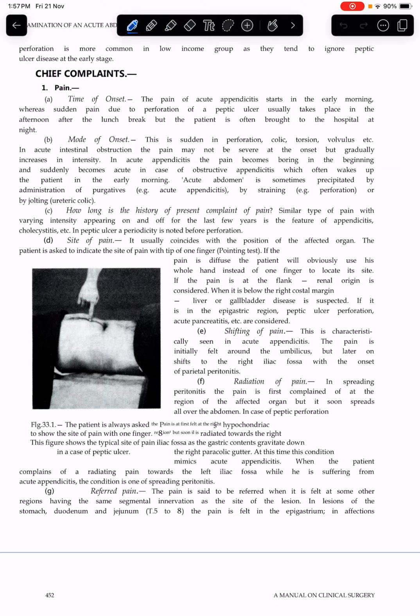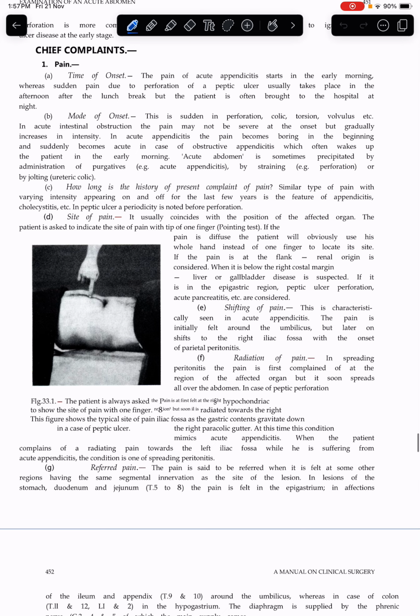Acute abdomen is sometimes precipitated by administration of purgatives, that is acute appendicitis, by straining, for example perforation, or jolting, ureteric colic. How long is the history of the presenting complaint of the pain? Similar type of pain with varying intensity appearing on and off for the last few years is a feature of appendicitis, cholecystitis, etc. In peptic ulcer, periodicity is noted before the perforation. Site of pain, it usually coincides with the position of the affected organ.